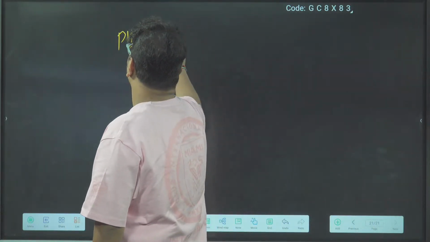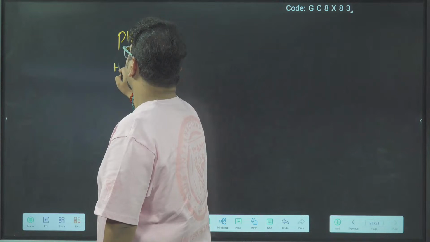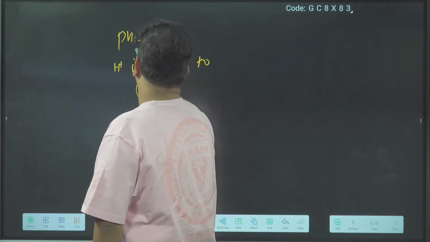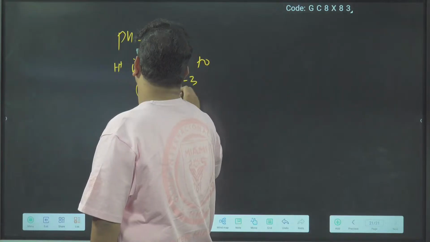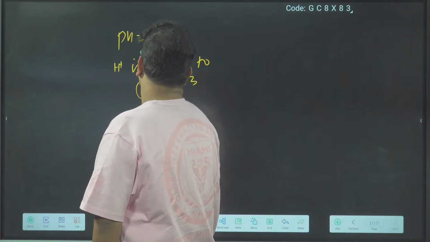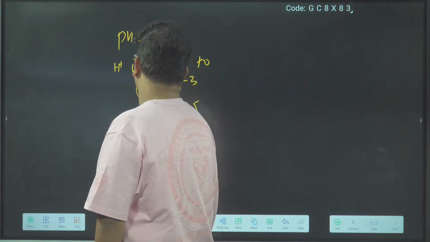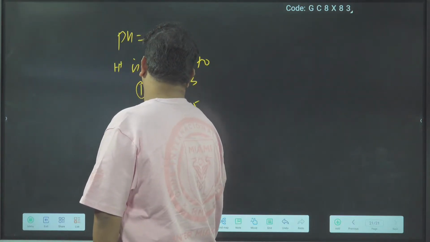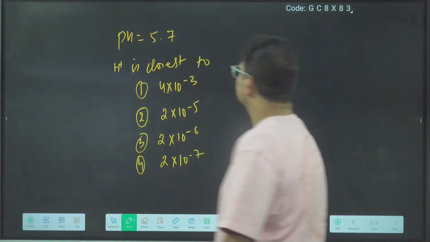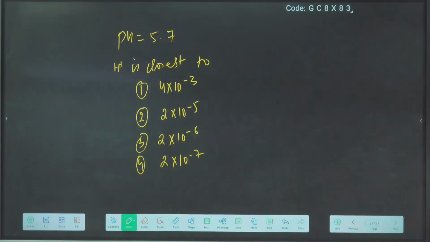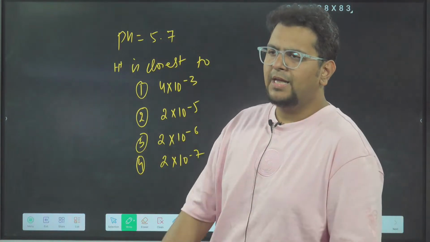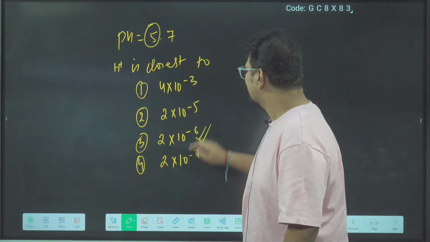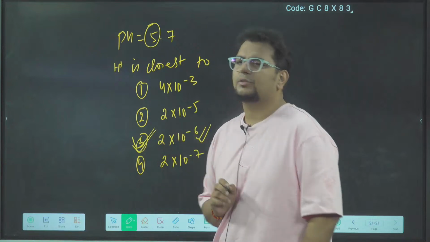pH is 5.7, H plus is closest to which option? Option 1, 4 into 10 power minus 3, 2 into 10 power minus 5, 2 into 10 power minus 6, 2 into 10 power minus 7. Yes, first. pH 5.7, so power minus 6 will be the closest one. There is no other minus 6. I will take the third option.